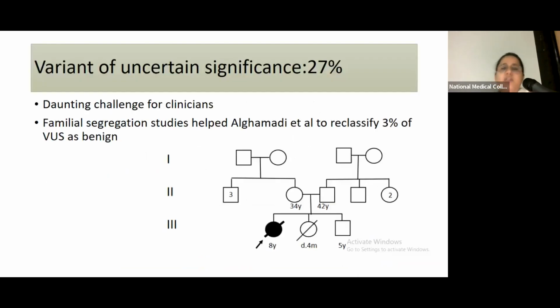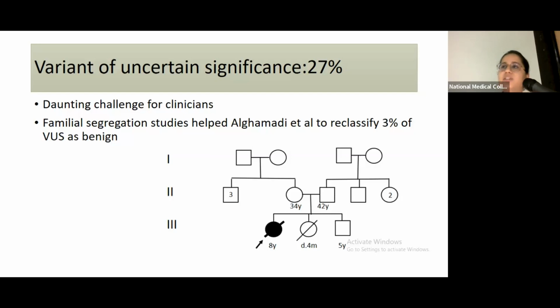Now let's come to the cases with variants of uncertain significance. Variants of uncertain significance are a daunting challenge. Even when the proband is alive, it's a daunting challenge, but at least when you have the person right in front of you in whom you've got the VUS, we can go for functional analysis of the various tissues of the patient to finally confirm the variant to be either pathogenic or benign. But what happens in cases when the proband is not alive and both the parents are found to be carriers of a variant of uncertain significance?